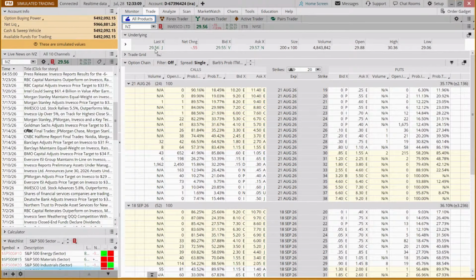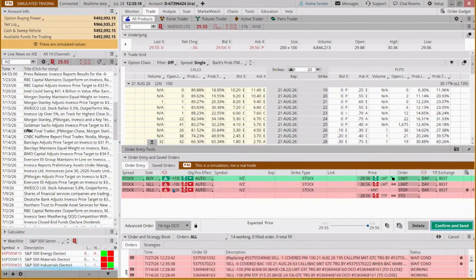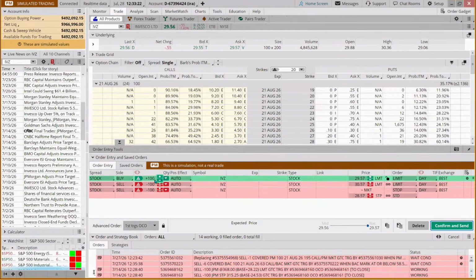This is a pretty inexpensive stock, so we could do a $30,000 position in this account. We could buy 1,000 of these shares if we wanted. So we're going to buy 1,000 shares, and then we're going to make our entrance a market order.